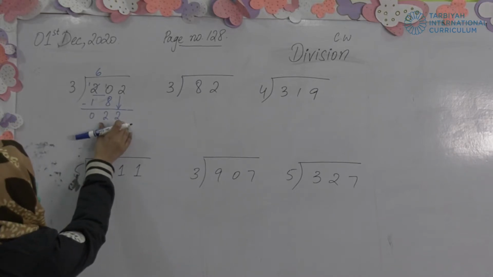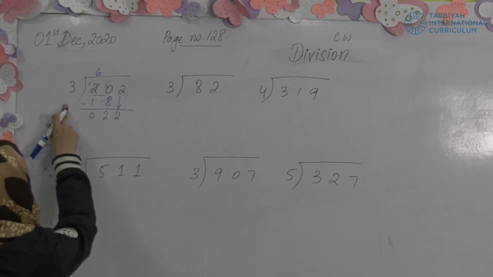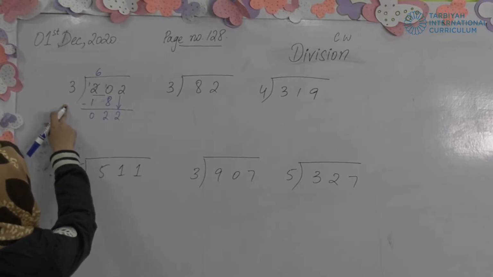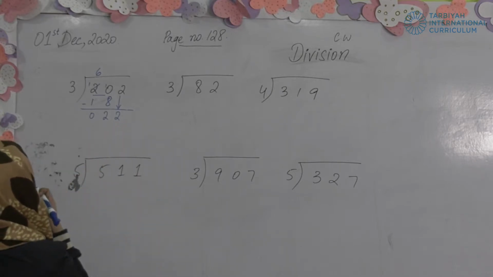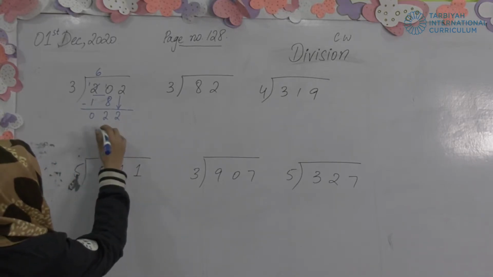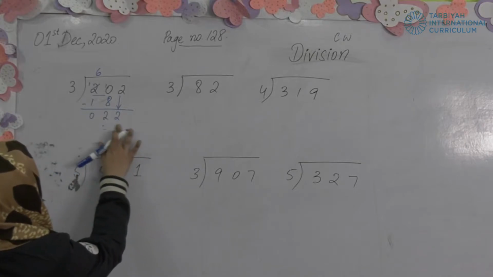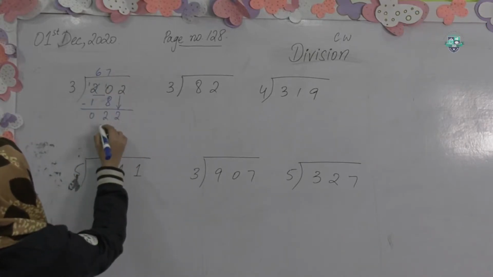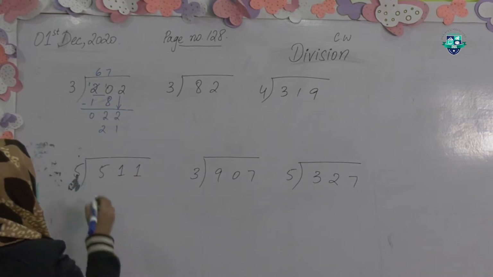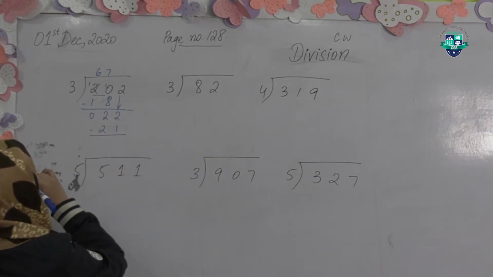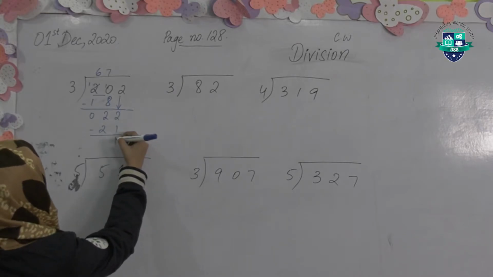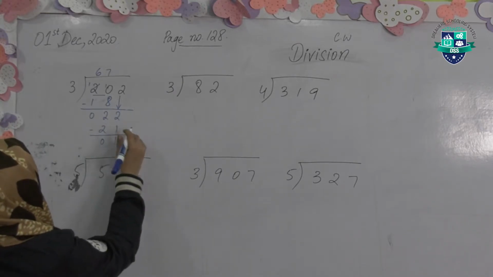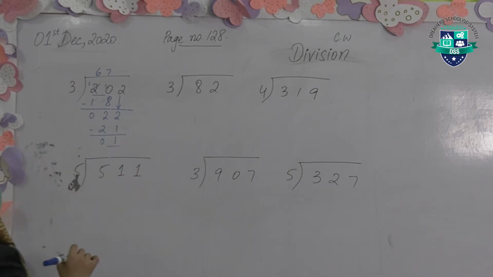Now to divide 22 on the table of 3, we will again read the table. 3 sixes are 18, 3 sevens are 21, 3 eights are 24. 24 will not go because it will become greater. So what we will do is 3 sevens are 21, minus these two values. 2 minus 1 is 1. 2 minus 2 will become 0. 1 is the remainder. What is the quotient and what is the remainder?